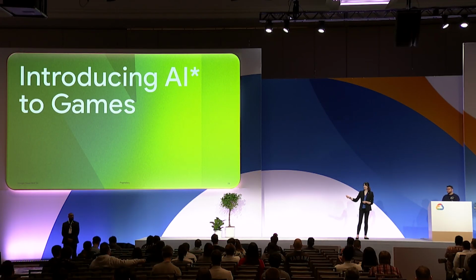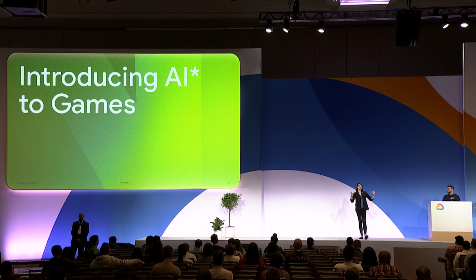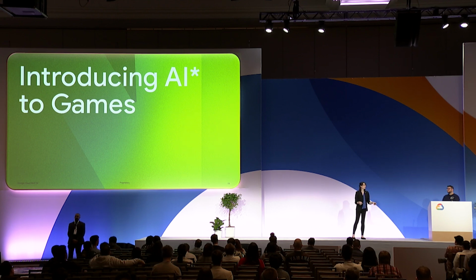When I talk about AI specifically, if you've done anything with games, for fun, or you've worked in the games industry, you know that game AI is its own thing. You've got your hierarchical state machines, you've got your behavior trees. We're not talking about that. We're talking about neural network-based AIs and what you can do with that by adding those into games. So just a little bit of a distinction. I just kind of want to point that out.